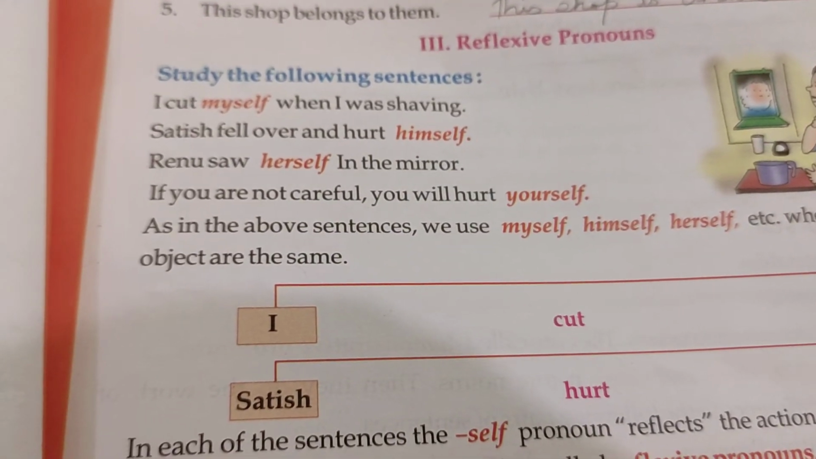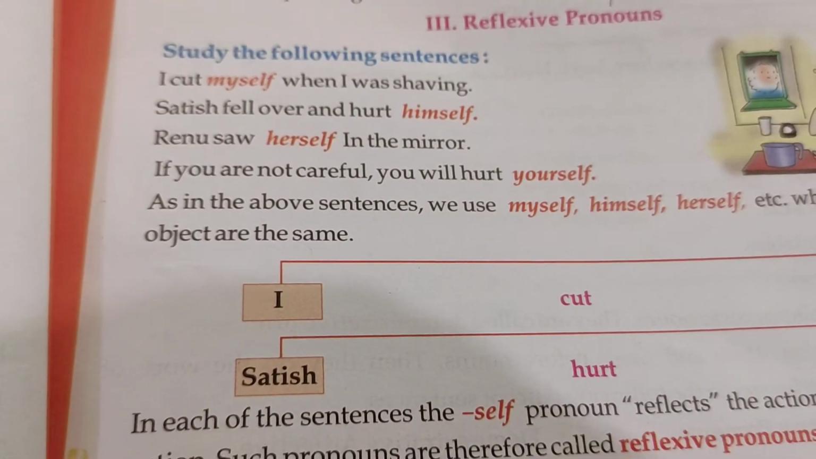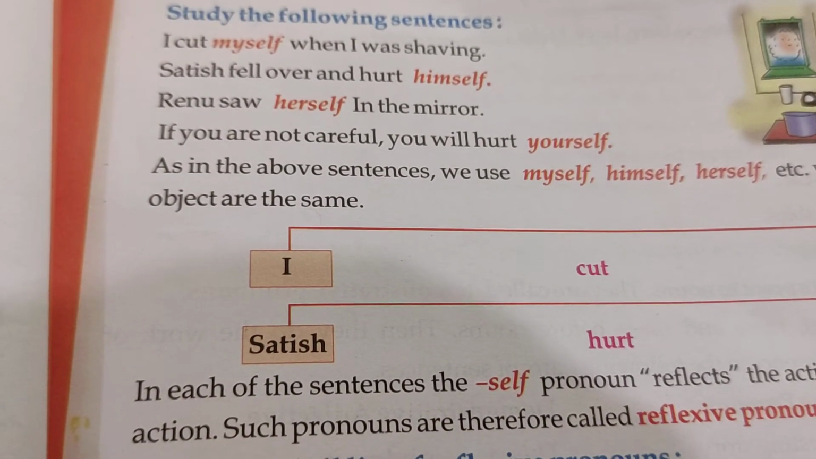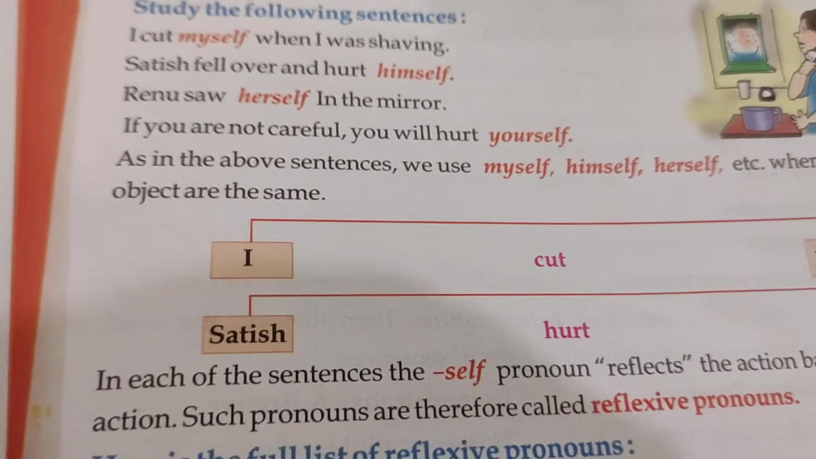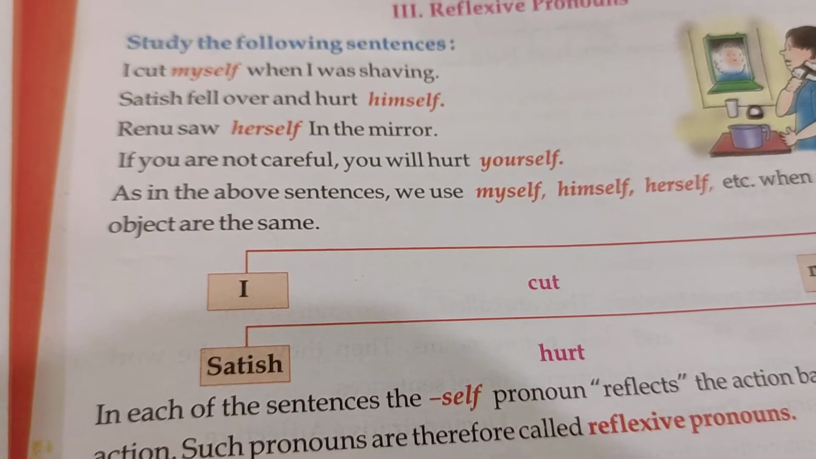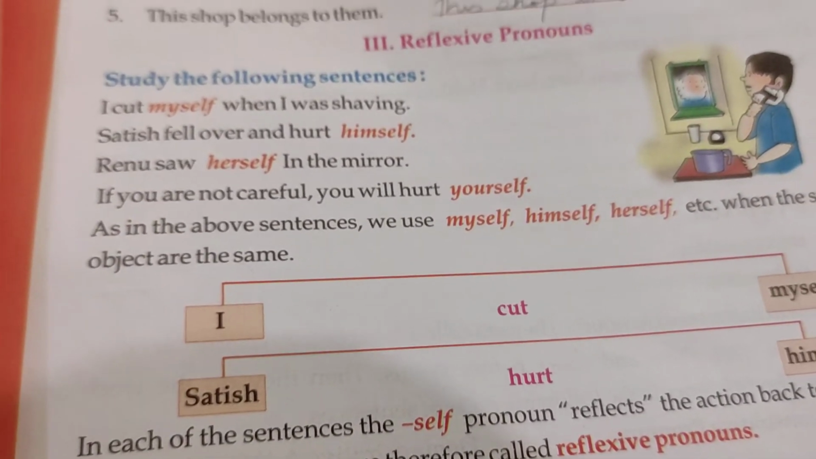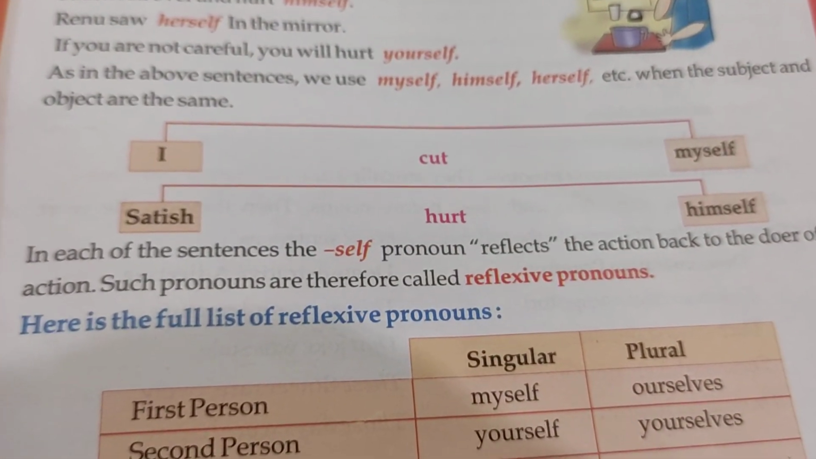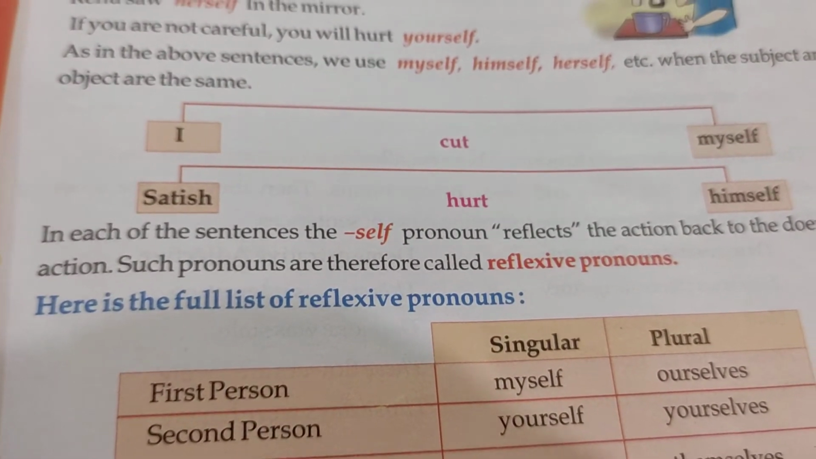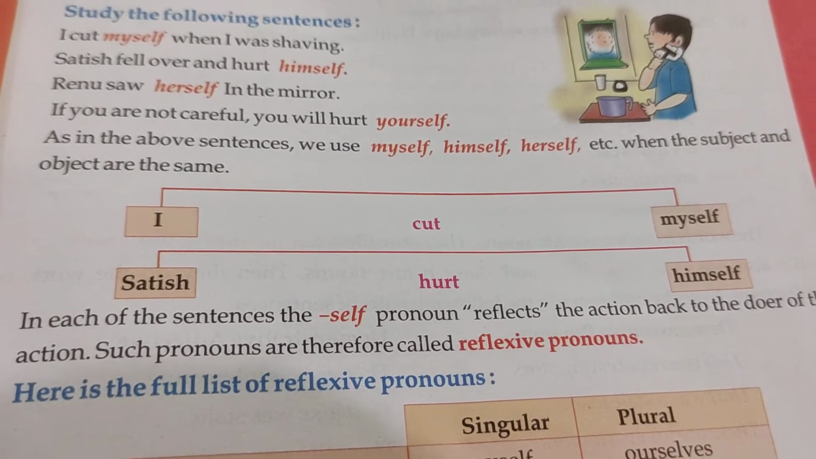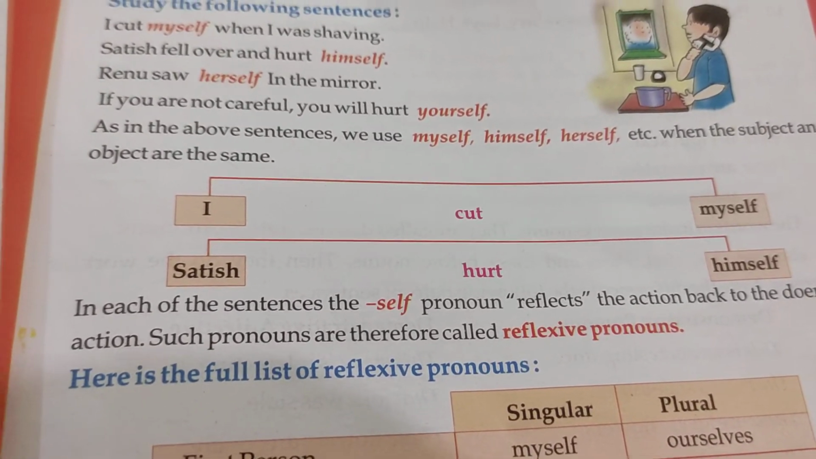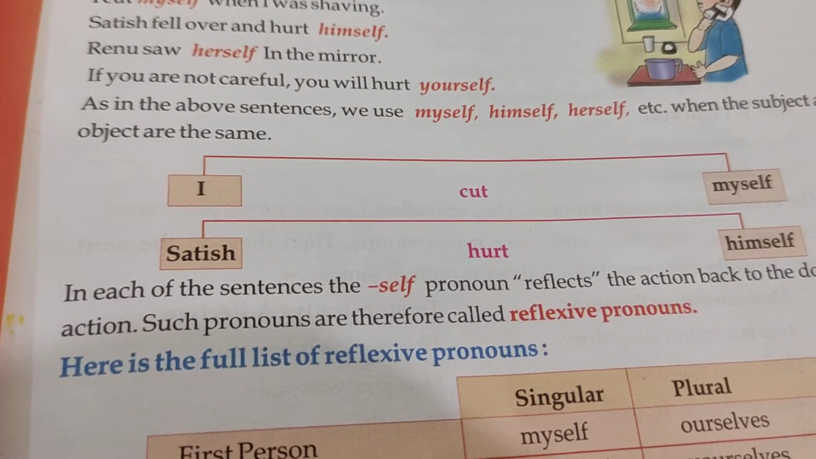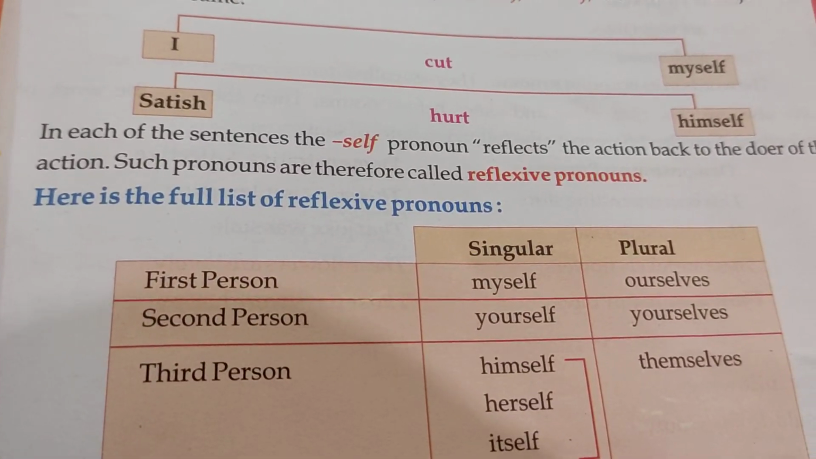I cut myself when I was shaving. Satish fell over and hurt himself. Renu saw herself in the mirror. If you are not careful, you will hurt yourself. So all these words, myself, himself, herself, yourself, they all are reflexive pronouns. Why? Because in these sentences, the self pronoun is reflecting the action back to the doer. Means whoever is doing the action, that effect is coming on that person only. That is why they are known as reflexive pronouns.